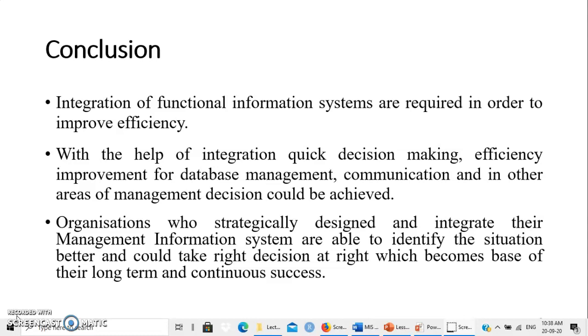Without an integrated information system, MIS would not be that effective. In the age of ICT, information technology, and different additional tools available to decision makers, MIS has become the most powerful tool for any manager to take the right decision at the right time.